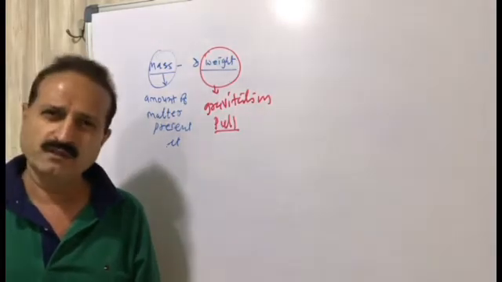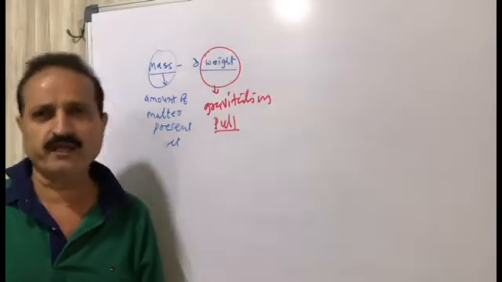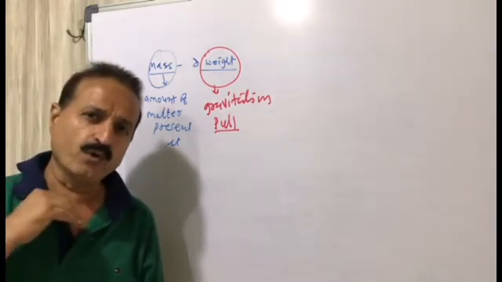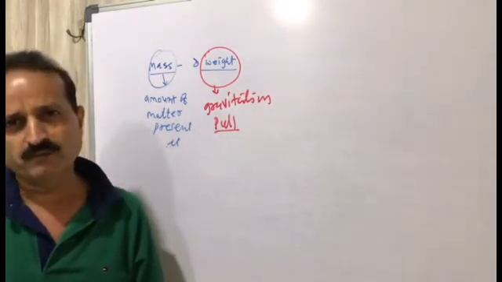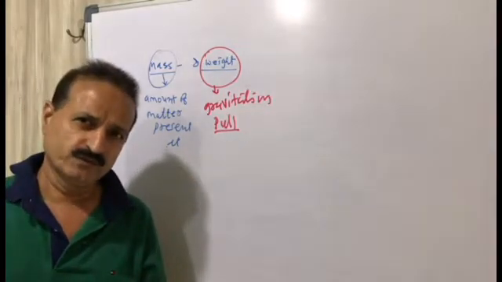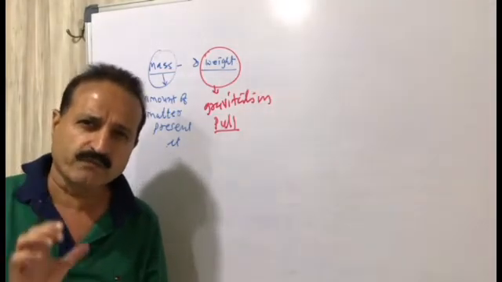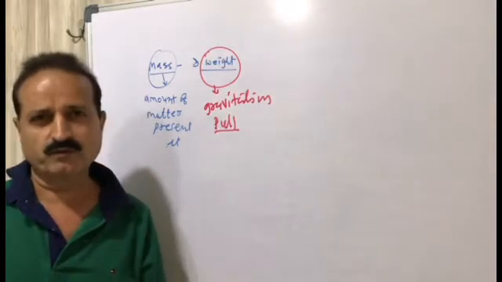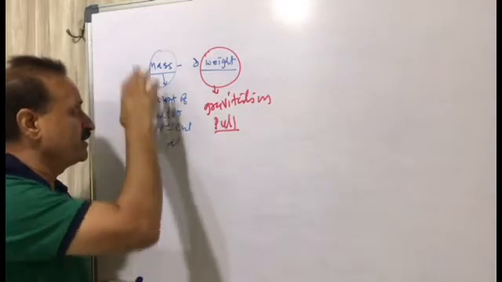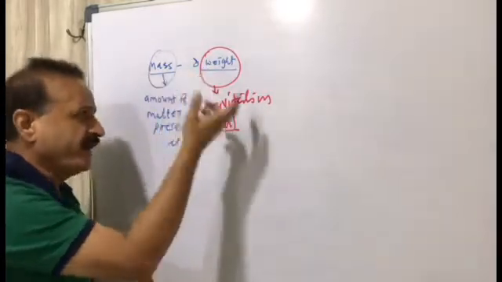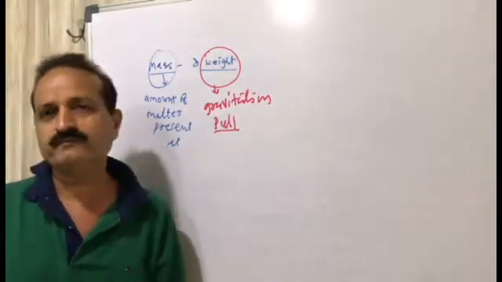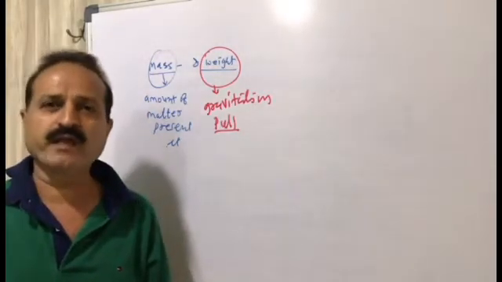On earth, gravitation pull is very high, while in sky, if we go out of gravitation pull, then we can fly easily. So there is some difference to be understood. Mass is the amount of matter present in the substance, while weight is the gravitation pull exerted on the substance. This is the main difference.